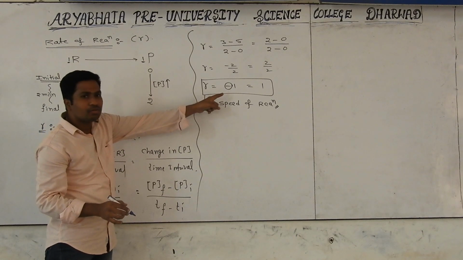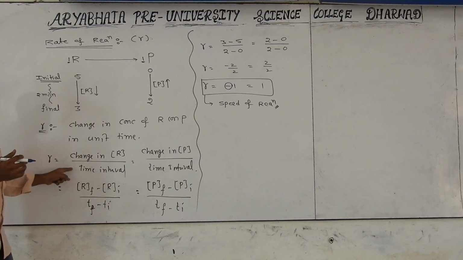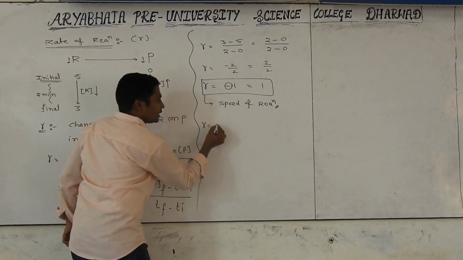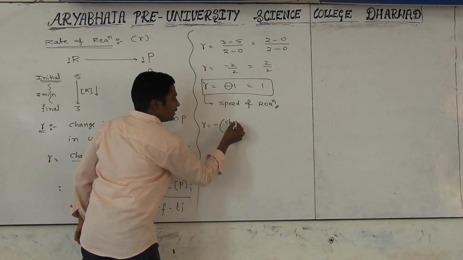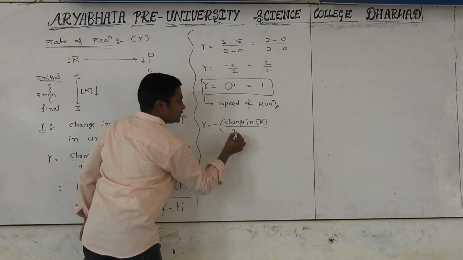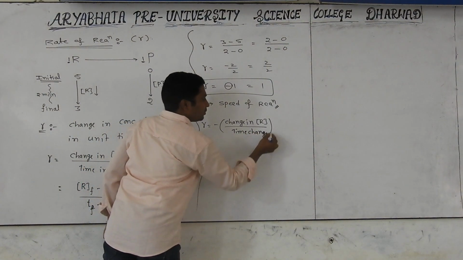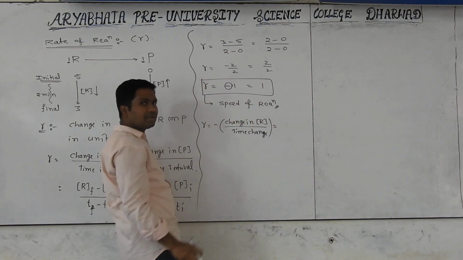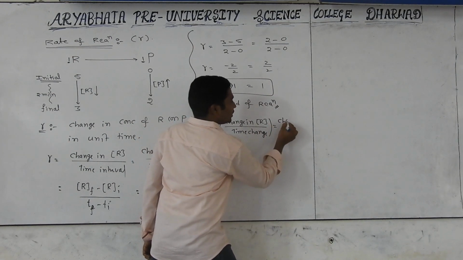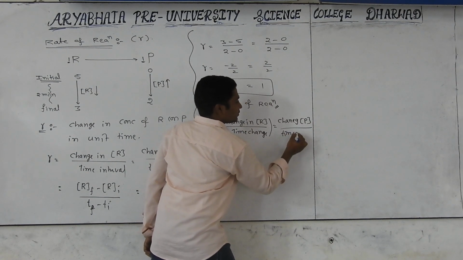To avoid this negative sign, what has to be done? Some changes have to be made in the formula of the rate of reaction with respect to the reactant. That is what I am doing here. Rate is nothing but minus of the change in concentration of reactant by the time change. Are you getting it? Or equivalently, with the product, are any changes required? No, not required, because it is already a positive term. Then we get the change in concentration of product by the time change.